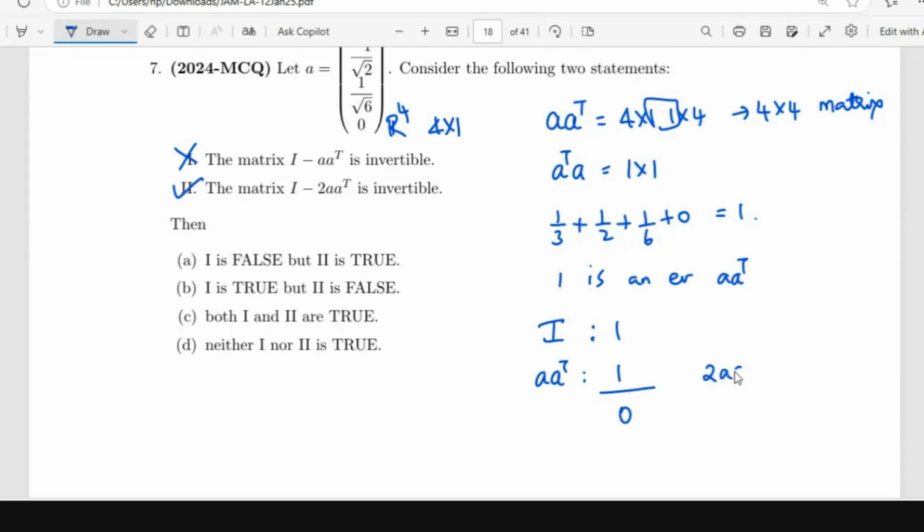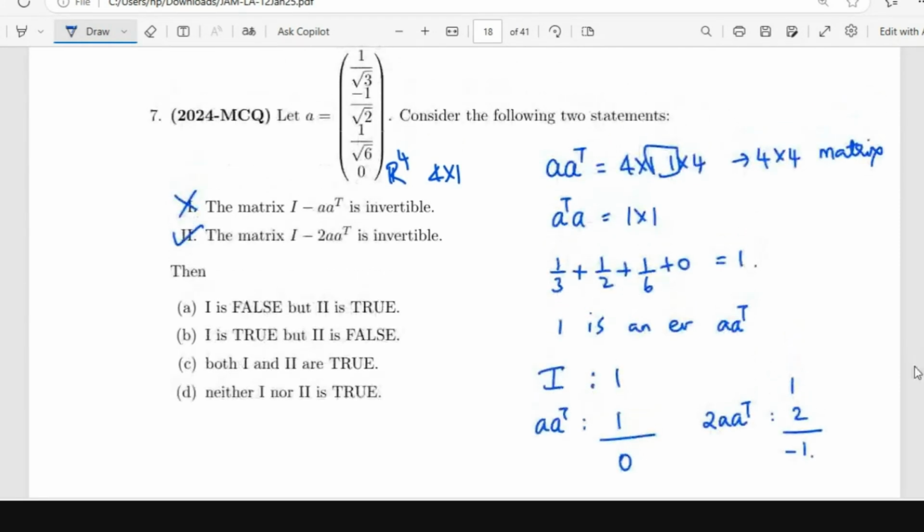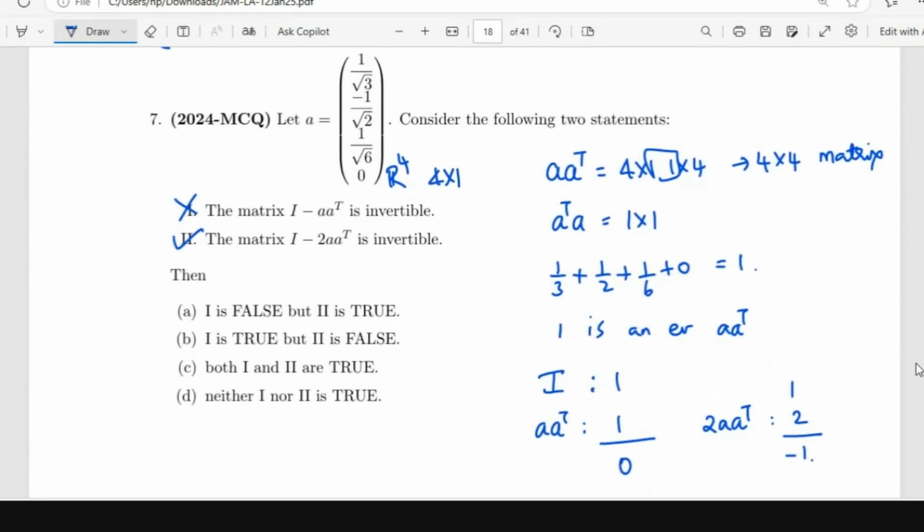For 2 times AA transpose, the eigenvalue is going to be 2, so the difference doesn't become 0. We are just bothered about invertibility. We don't want 0 to be an eigenvalue, that is, we don't want 1 to be an eigenvalue of AA transpose. But that's happening, so this is not invertible. But for 2 AA transpose, it is not an eigenvalue.